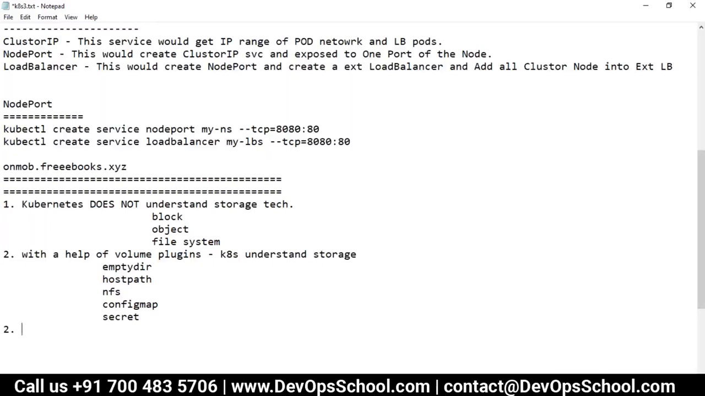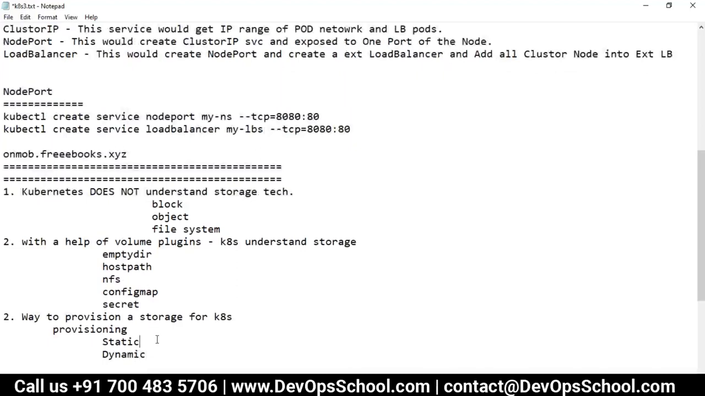Now, third thing. There are ways to provision a storage for Kubernetes. Which are the ways? So something which is called provisioning. Provisioning we do, static also we do, dynamic also we do.